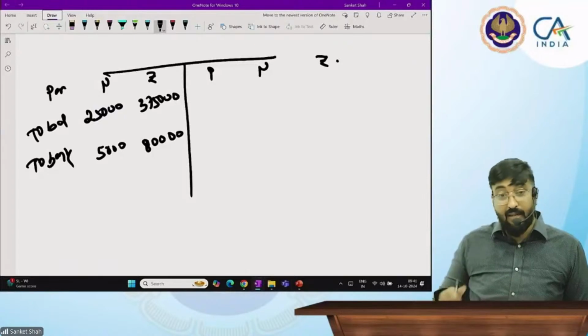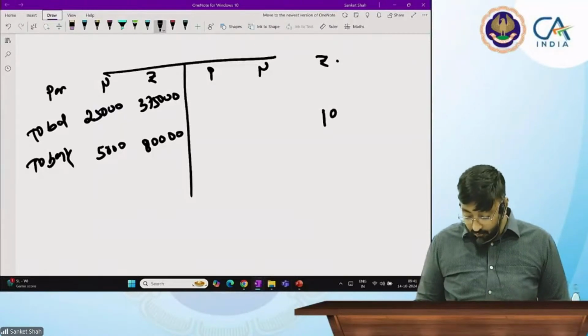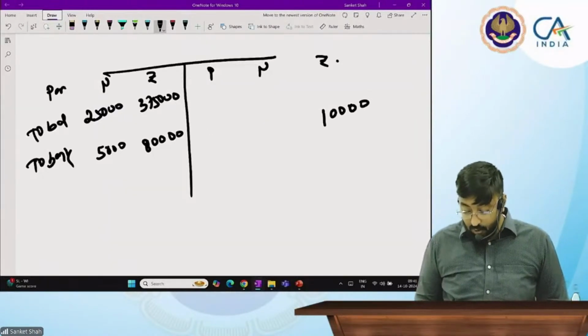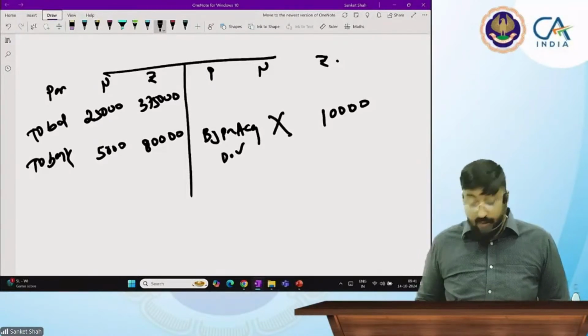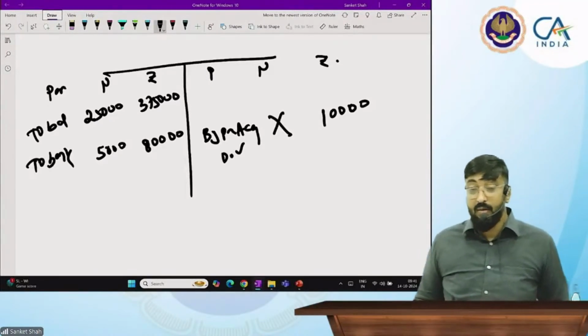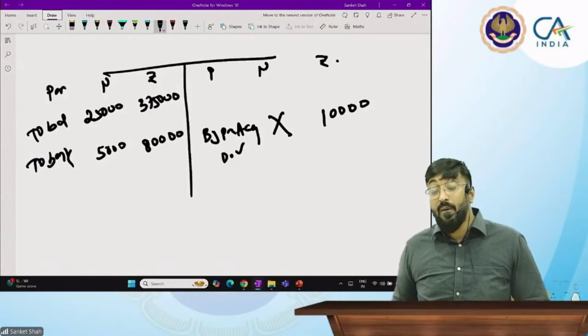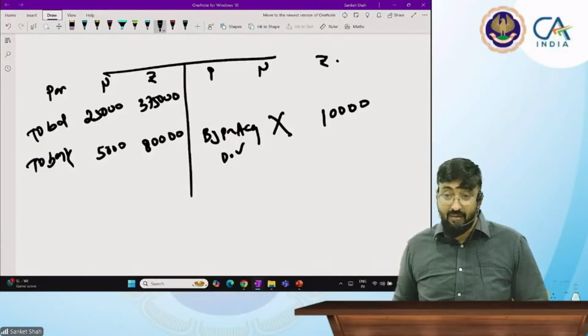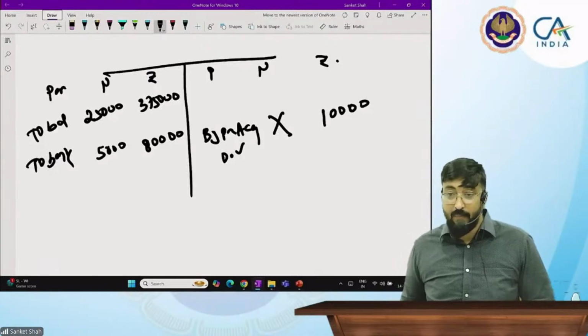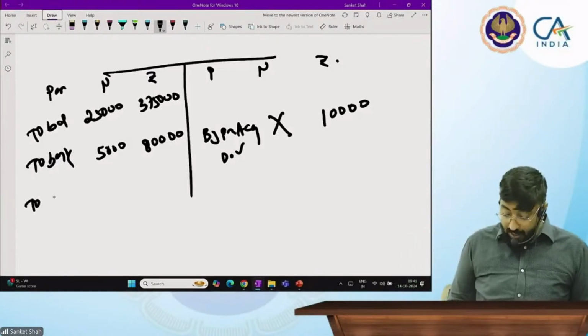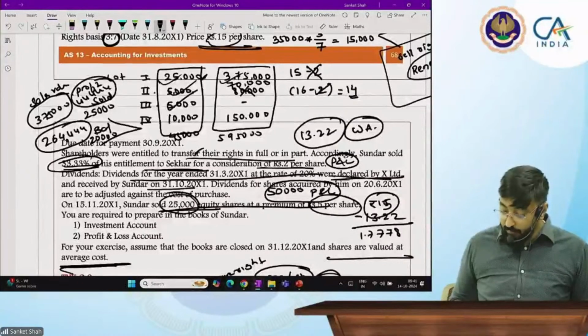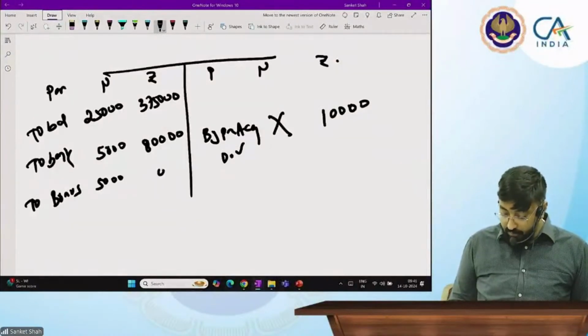But the 10,000 I will record on the credit side, no? Yes sir. This is the pre acquisition dividend, but don't write it in the number of shares column. You write in the number of shares column only when you buy or sell. Then you will have bonus shares. How many bonus shares? 5,000. What is the value? 0.